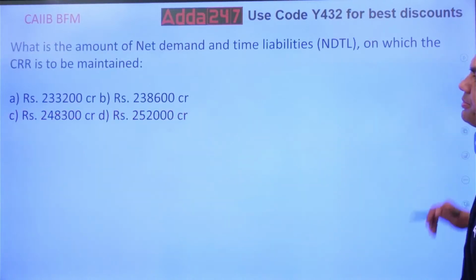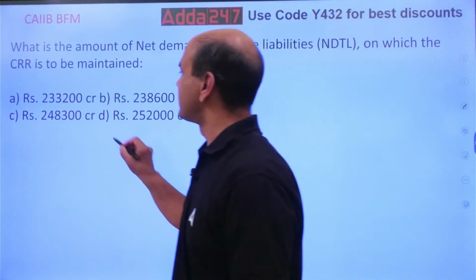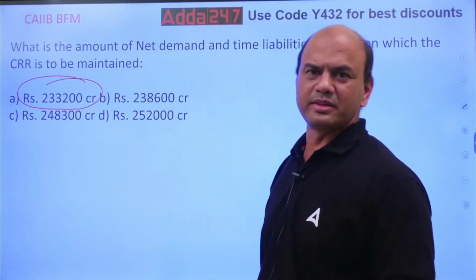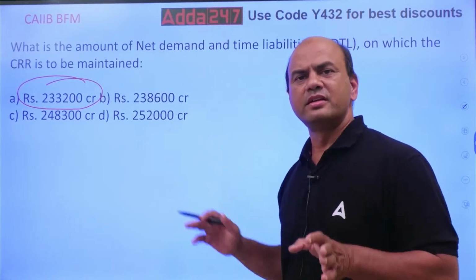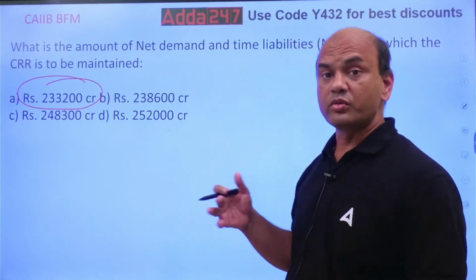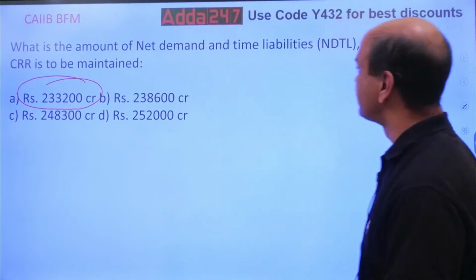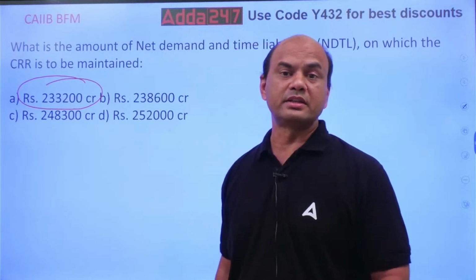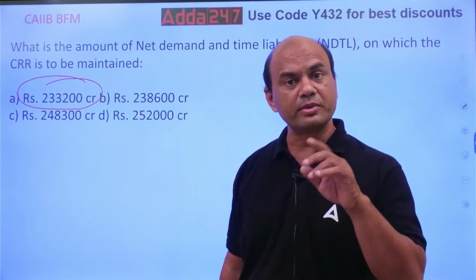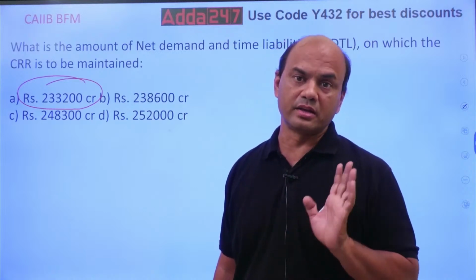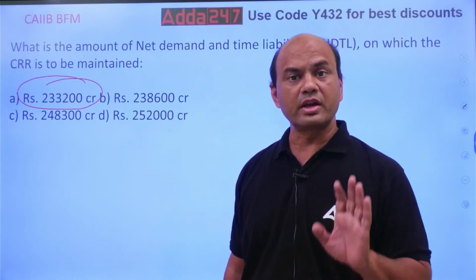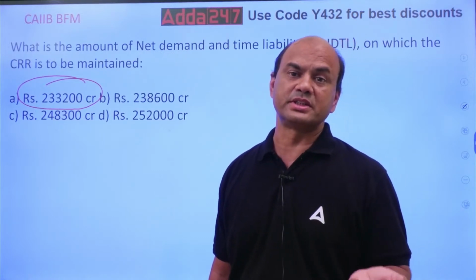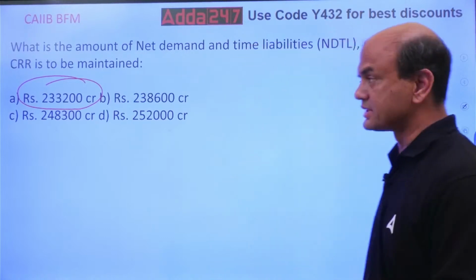Look at this option: 2,33,200. Okay. Now these two are simple, right? Once you understand the logic, this is simple. Now further questions are difficult. But before that, everyone, is it clear what is to be taken and what is not to be taken in NDTL? What is a regular course of business is to be taken. What is not a regular course of business is not to be taken in NDTL for CRR calculations.